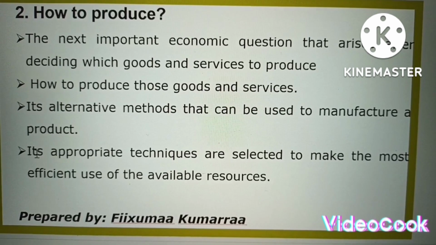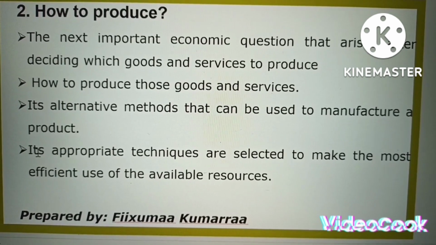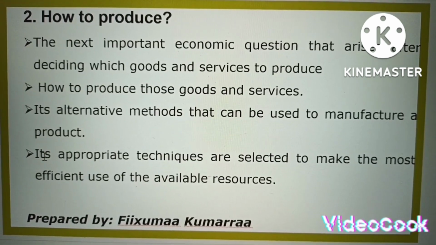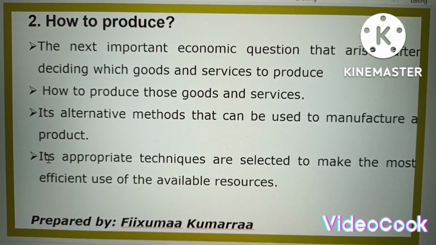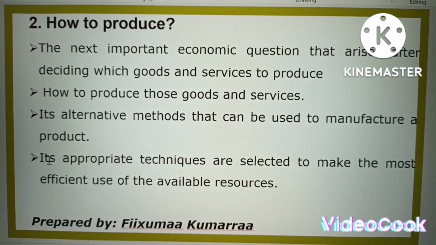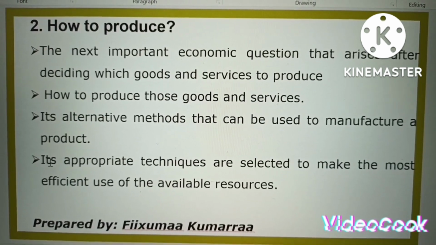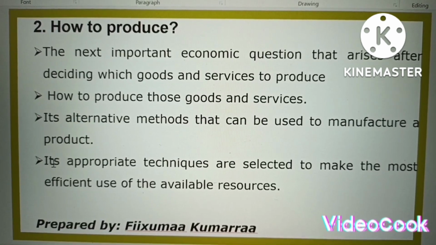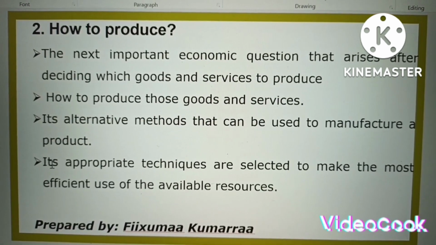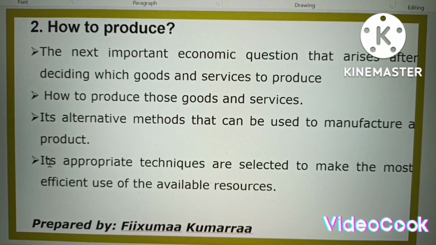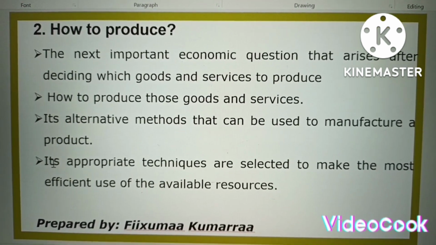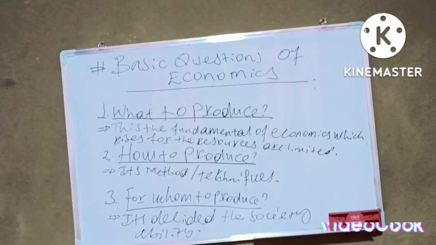Appropriate techniques are selected to make the most efficient use of available resources, using limited resources to satisfy human wants and needs.